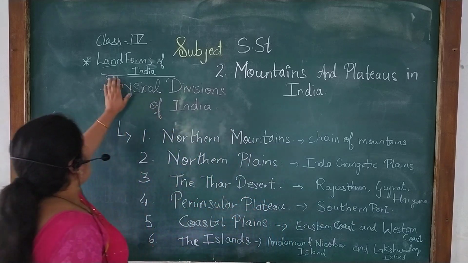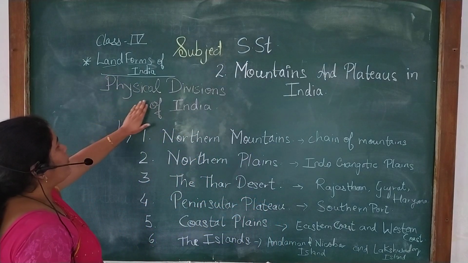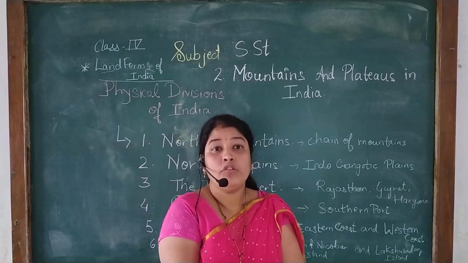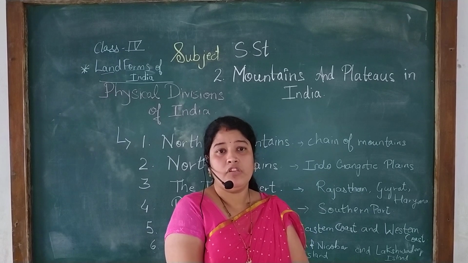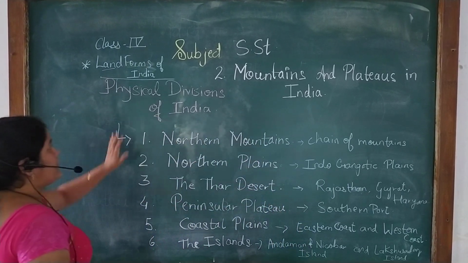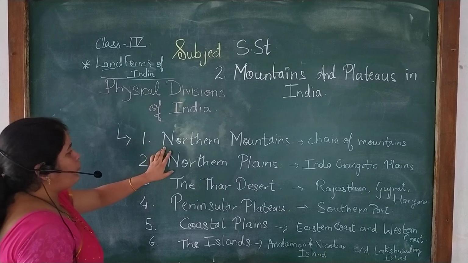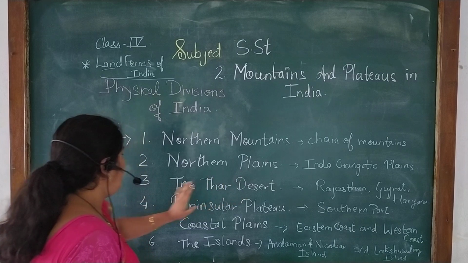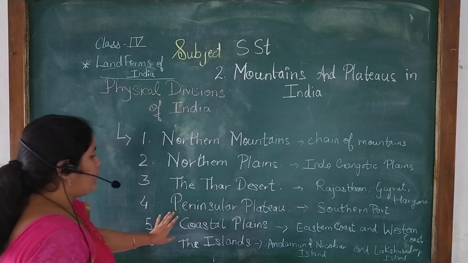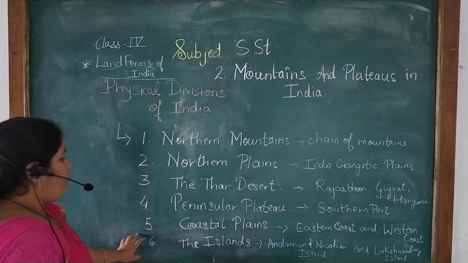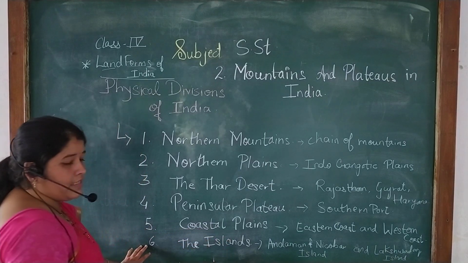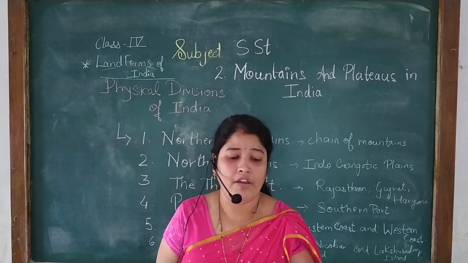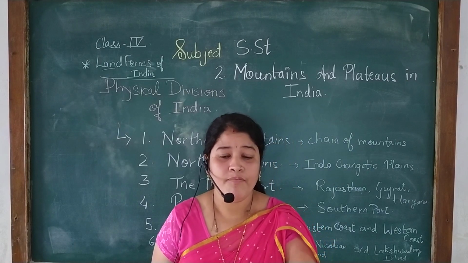Now landforms of India are grouped into different physical divisions. There are total 6 physical divisions of India. So first is what? Northern mountains. Second is northern plains. Third is the Thar desert. Fourth is the peninsular plateau. Fifth is the coastal plains, and sixth is the islands. So these 6 physical divisions of India we are going to see today one by one.